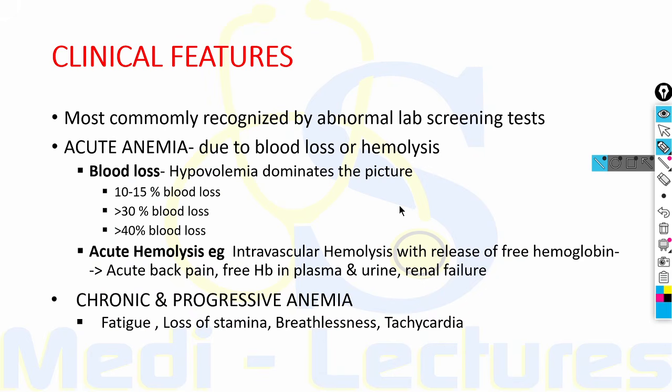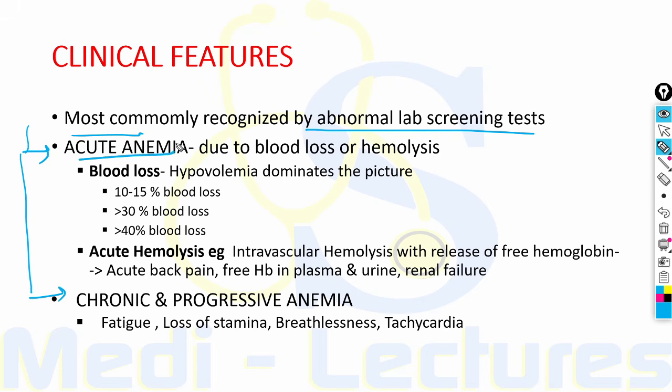Now coming on to the clinical features, patients very less commonly present with advanced anemia and its attendant signs and symptoms. Most commonly, it is recognized by abnormal lab screening test. The clinical features are different for acute anemia and chronic and progressive anemia. Acute anemia, as we all know, is due to either blood loss or hemolysis. In the case of blood loss, mainly hypovolemia dominates the picture. Hemoglobin, hematocrit do not reflect the volume of blood lost.